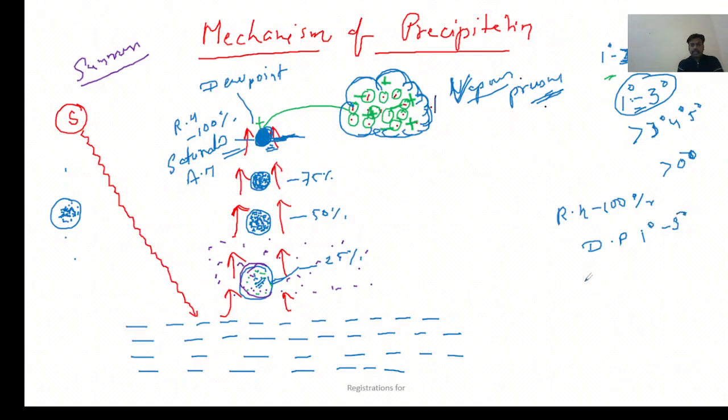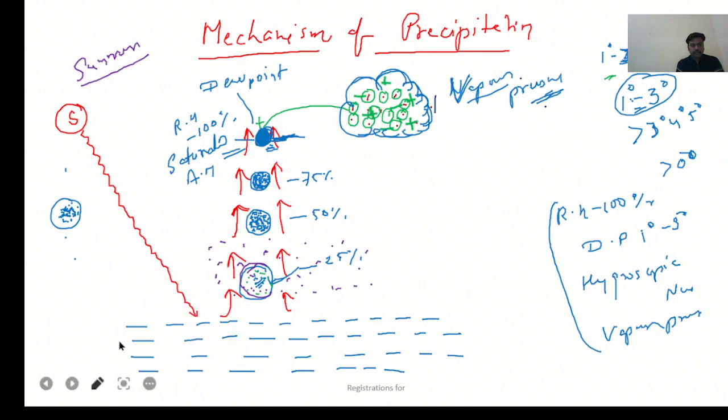Okay, and there must be presence of hygroscopic nuclei, so that the required vapor pressure can generate. So these are the conditions for the condensation or formation of clouds. Mind it, these are the conditions which are required for the condensation.